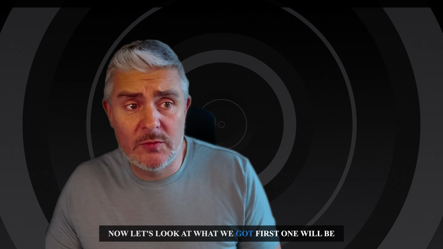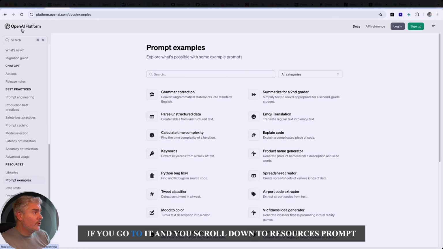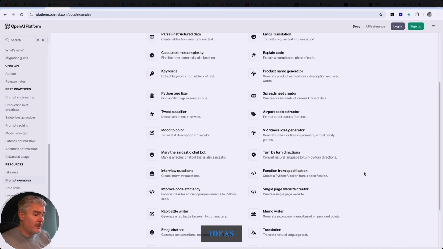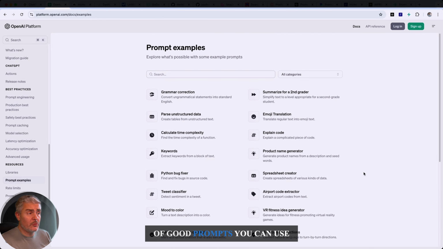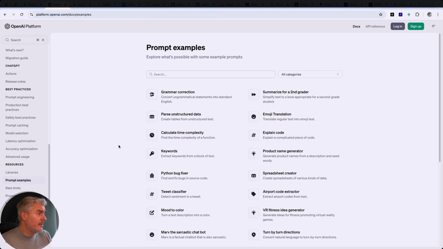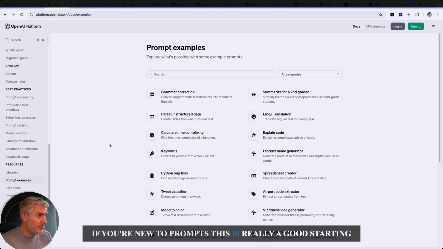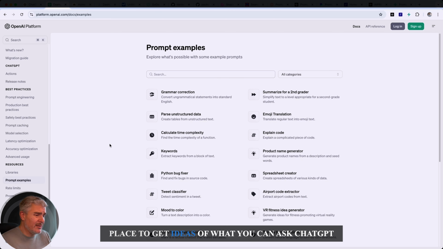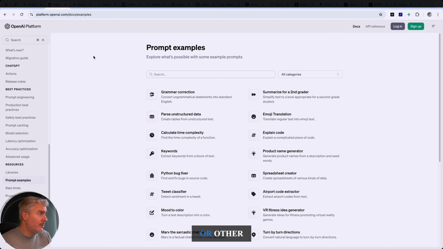Let's start with the best resources I could find on the internet when it comes to examples of good prompts. I will share all the links in the description below, but for now, let's look at what we got. The first one will be the OpenAI developer platform. You can go to platform.openai.com. If you scroll down to resources, prompt examples, you immediately see a whole list of ideas and examples of good prompts you can use. Now, these are quite basic, but still OpenAI regularly updates these. I would say if you're new to prompts, this is really a good starting place to get ideas of what you can ask ChatGPT or other AIs.